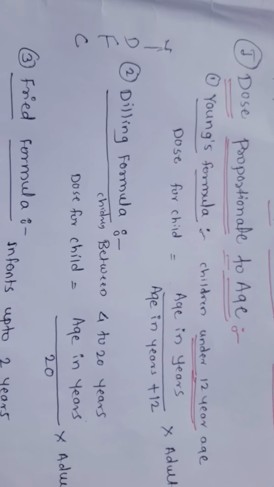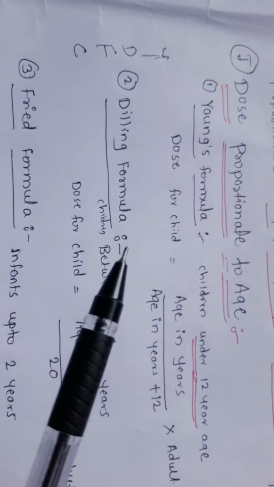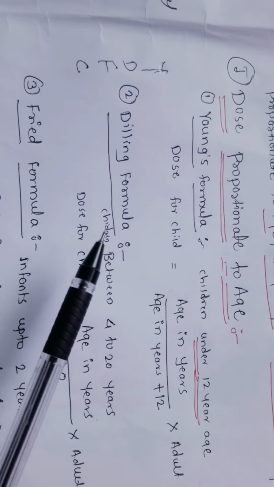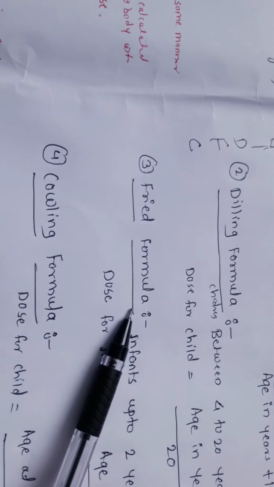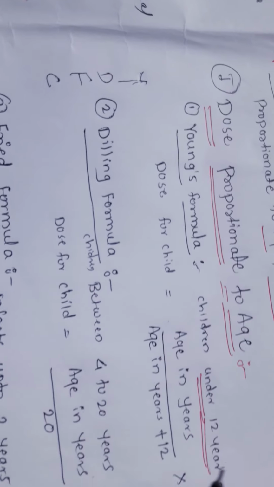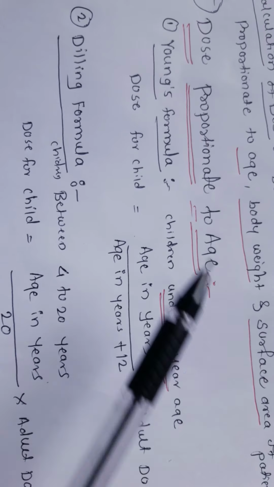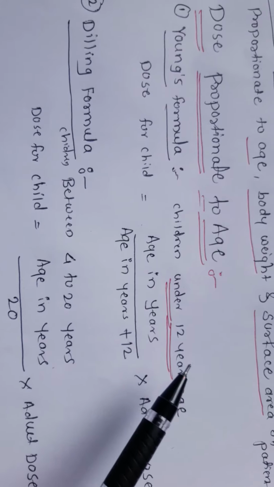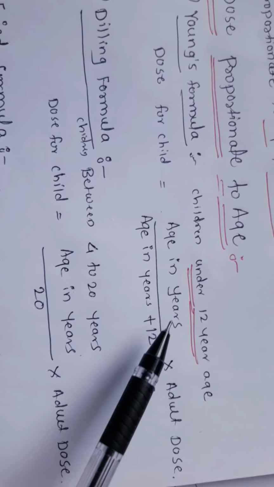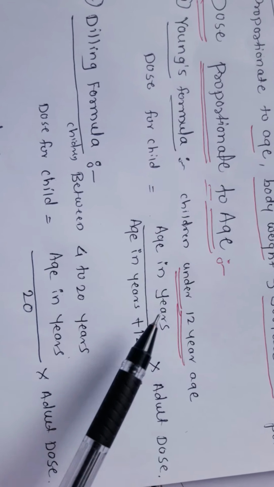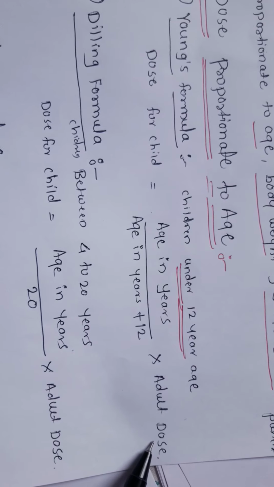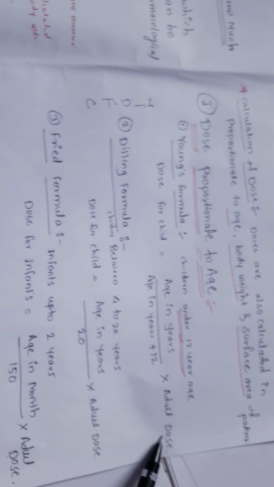First, according to age, there are four formulas: Young's formula, Dilling's formula, Fried's formula and Cowling's formula, in short YDFC. Young's formula is used for children under 12 years of age. The formula is age in years divided by age in years plus 12, multiplied by the adult dose.